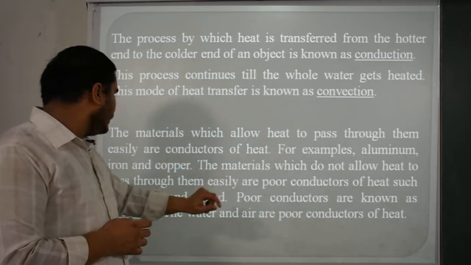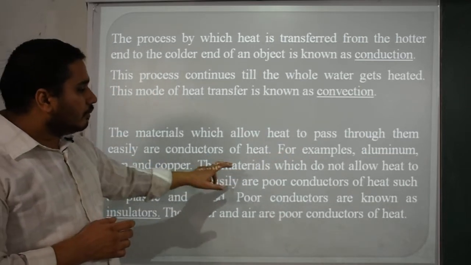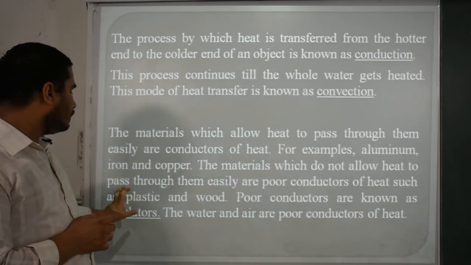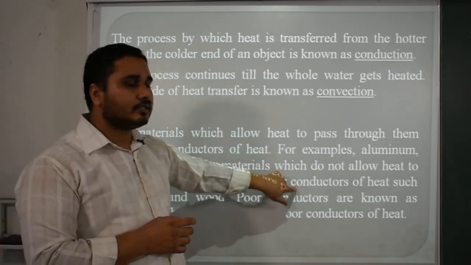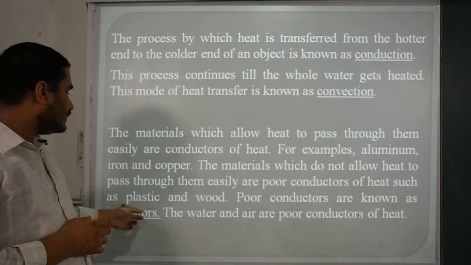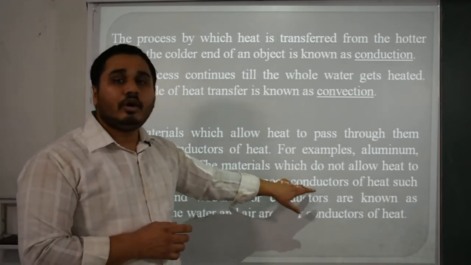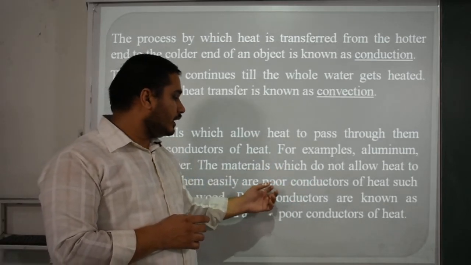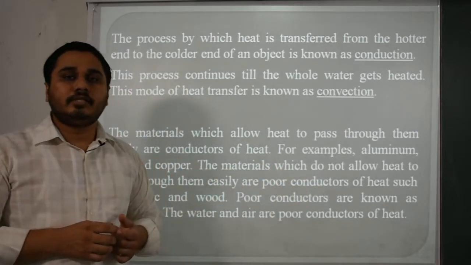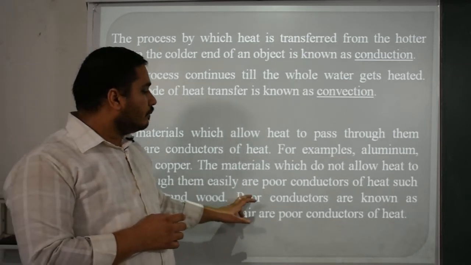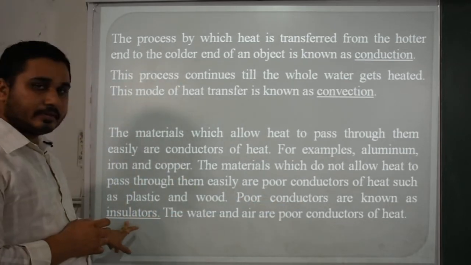For example, aluminium, iron and copper. The materials which do not allow heat to pass through them easily are poor conductors of heat, such as plastics and wood. They are also called insulators. If you are not getting poor conductors, then we can mention insulators also, a different word. Poor conductors are known as insulators.